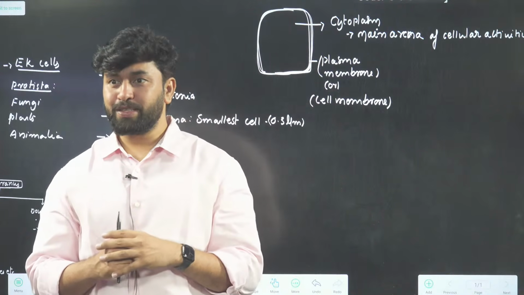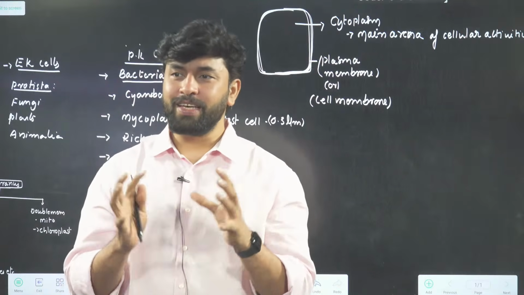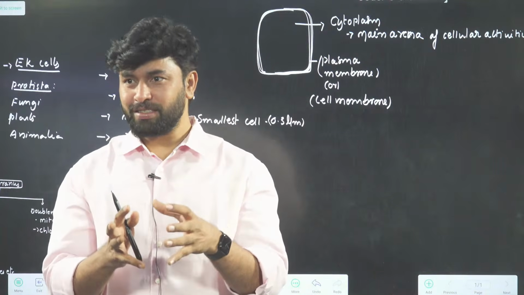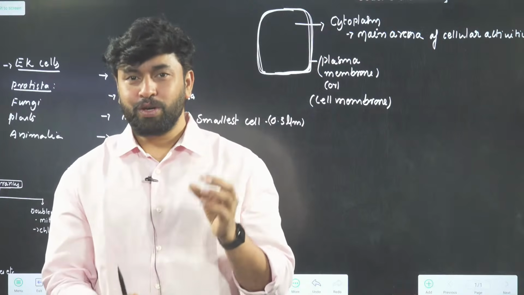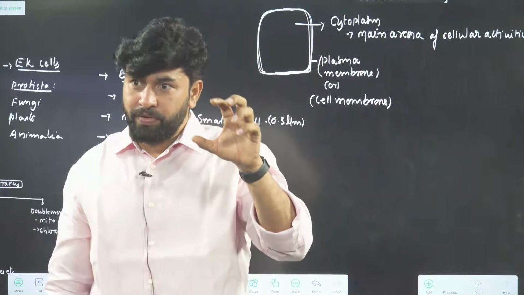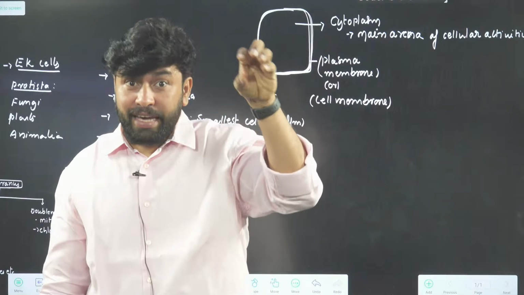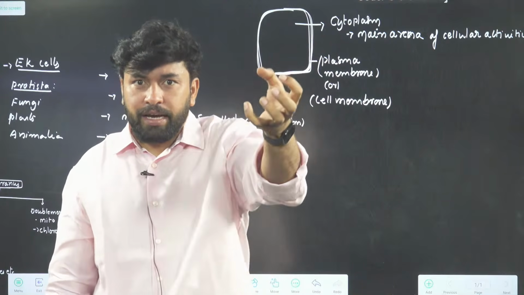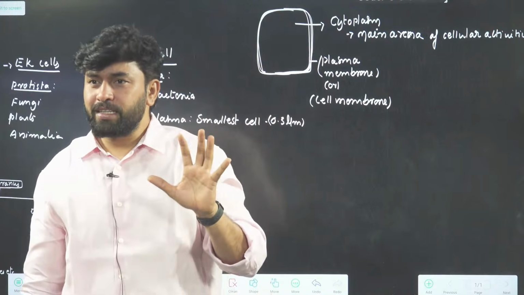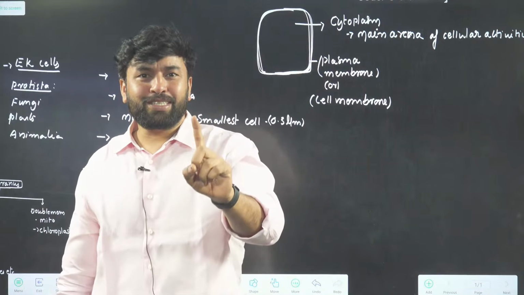What do you mean by isolated ostrich egg? It's not the egg that was laid by the ostrich, which is also large in size, that's not what they are talking about. Go to the ovaries of the ostrich and there you will find some kind of eggs. Egg is a cell, isolate it, then you will get the largest cell. That's not the omelette that is given by the ostrich egg.